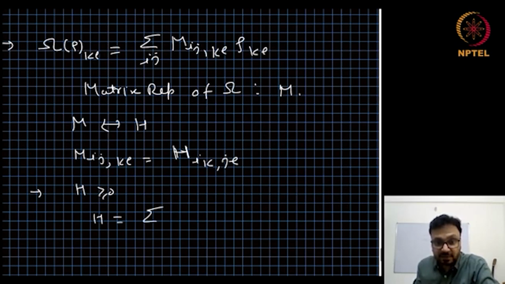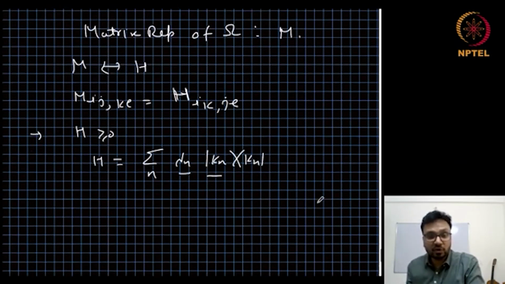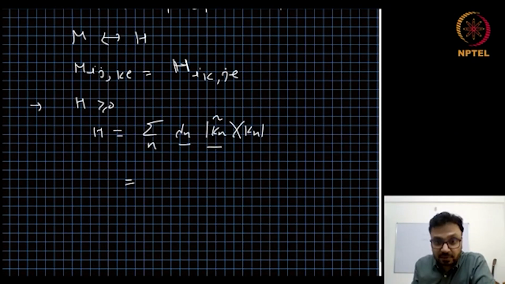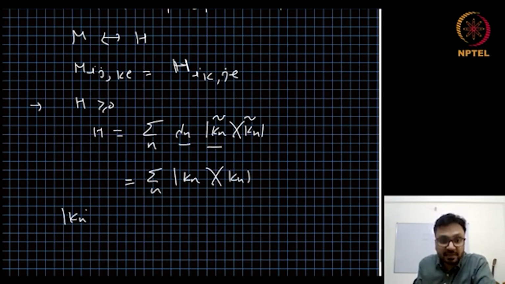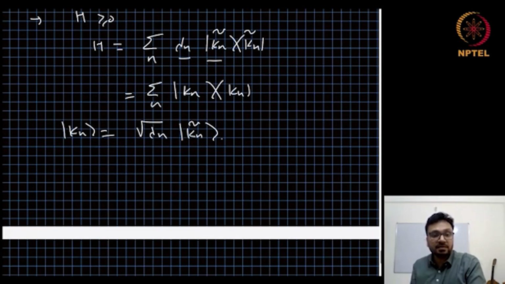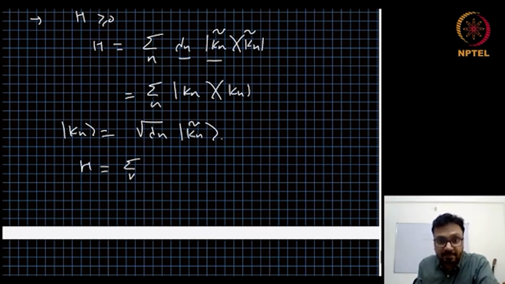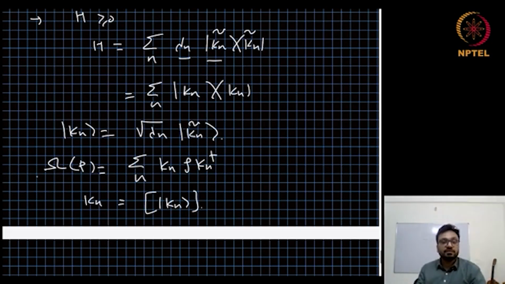Then H can be written as sum over n lambda n kn tilde kn tilde, where lambda n are the eigenvalues and kn tilde are the orthonormal eigenvectors of H. Here the tilde is for normalized, and we define the unnormalized vectors Kn as square root of lambda n times kn tilde. From here, H is sum over n Kn Kn, and we can show that omega of rho is sum over n Kn rho Kn dagger, where the Kn are the folded version of the vectors Kn.